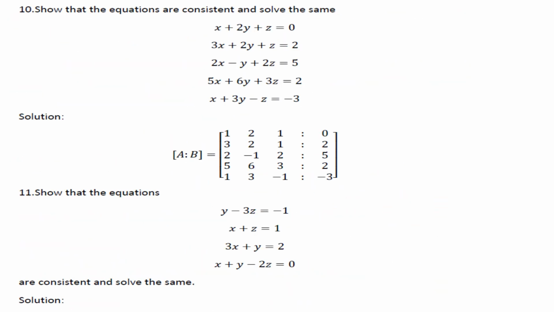Next problem, show that the equations are consistent and solve the same. x plus 2y plus z is equal to 0, 3x plus 2y plus z is equal to 2, 2x minus y plus 2z is equal to 5, 5x plus 6y plus 3z is equal to 2, x plus 3y minus z is equal to minus 3. Find the answer. Next problem, show that the equations y minus 3z is equal to minus 1, x plus z is equal to 1, 3x plus y is equal to 2, x plus y minus 2z is equal to 0 are consistent and solve the same.